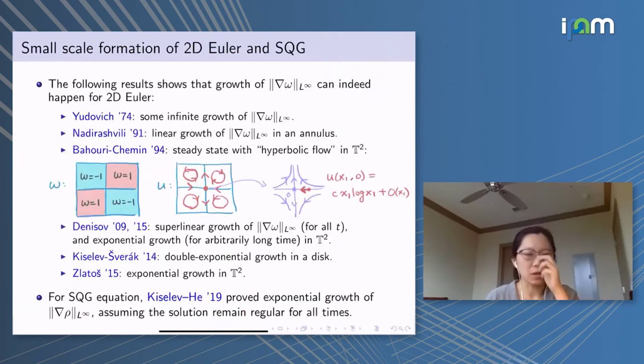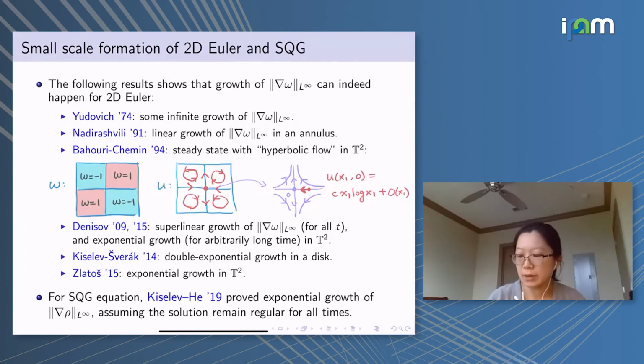Before I talk about our problem setting, let me first go over some of the previous results on small scale formation for the 2D Euler and SQG equations. For the 2D Euler equation, there has been extensive literature on the growth of the gradient of the vorticity. It started with earlier work, and most of the more recent work, starting from the Bahouri-Chemin work, is based on the idea that